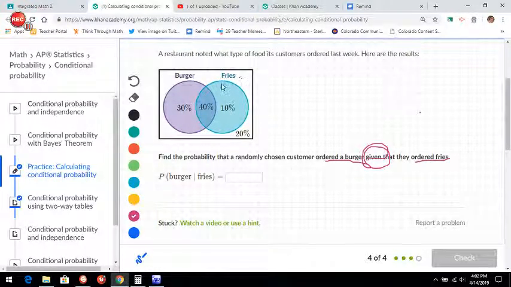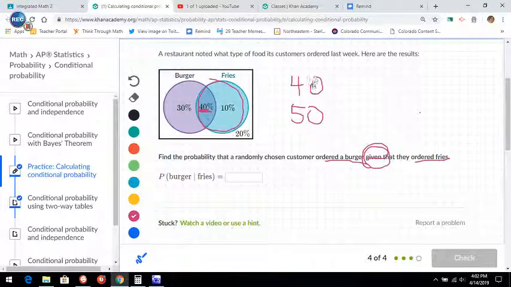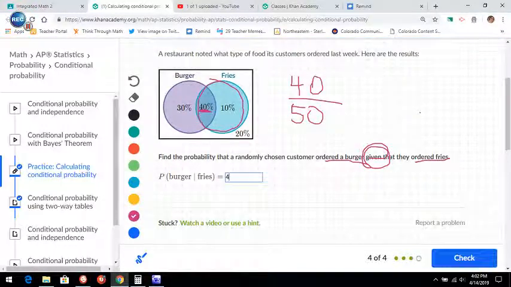So I'm looking at the folks who ordered fries. 50% ordered fries. Of that 50%, these people ordered a burger in addition to the fries. So then that would be 40 out of 50, or 4/5.